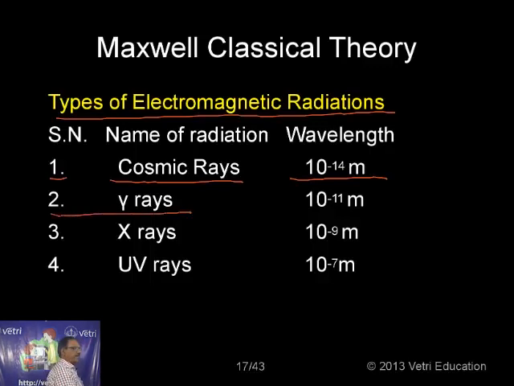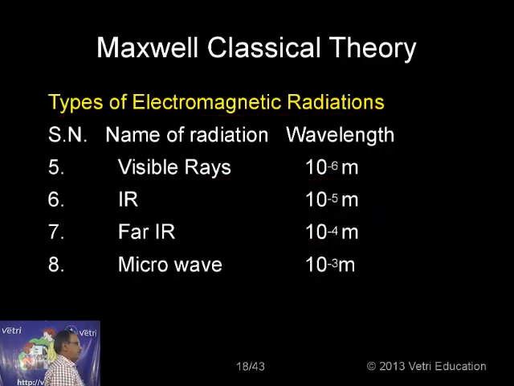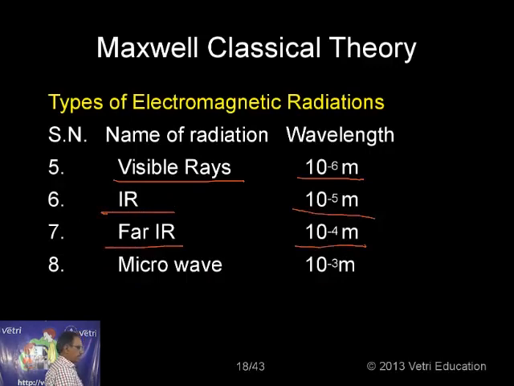Number 2, gamma rays, 10 to the power of minus 11 meter. X-rays, 10 to the power of minus 9 meter. UV rays, 10 to the power of minus 7 meter. Next, visible rays, 10 to the power of minus 6 meter. IR, 10 to the power of minus 5 meter, far IR, 10 to the power of minus 4 meter, microwave, 10 to the power of minus 3 meter.